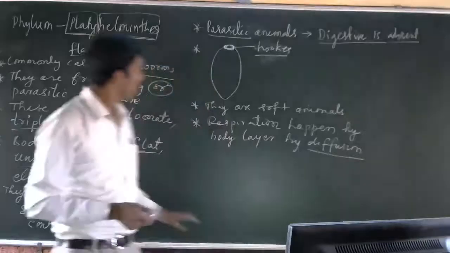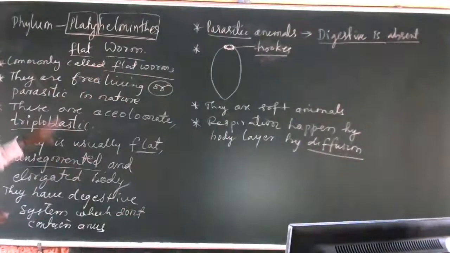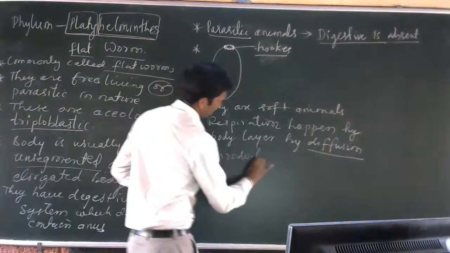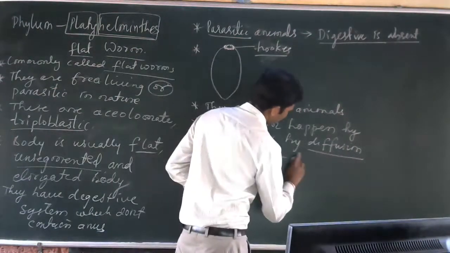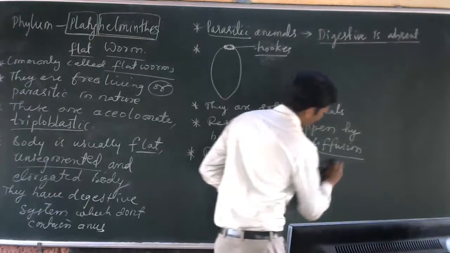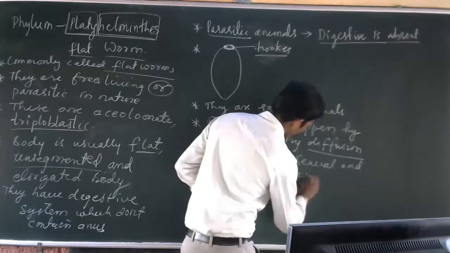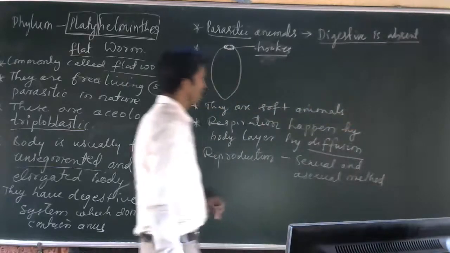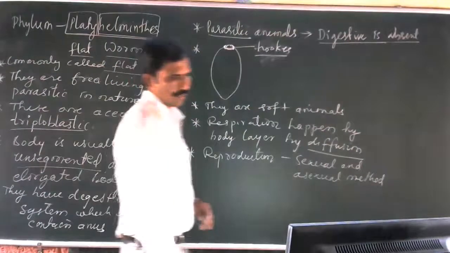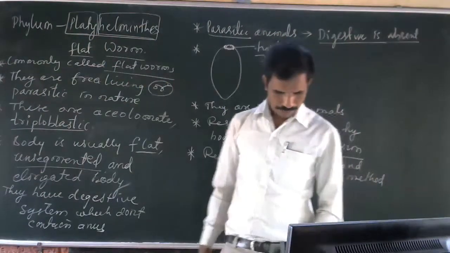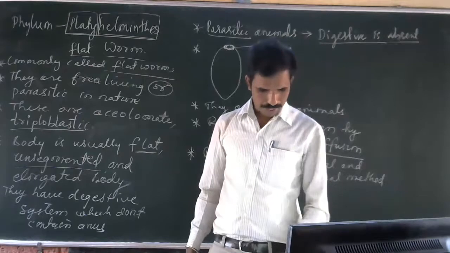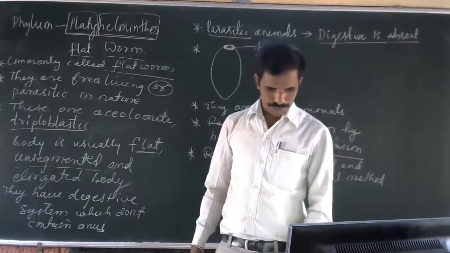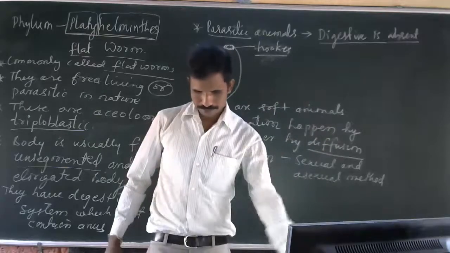So these animals have certain characters. And reproduction happens by sexual and asexual methods. On page number 89, all the characteristics are given. Just go through that. If you have any doubt, you can call me.